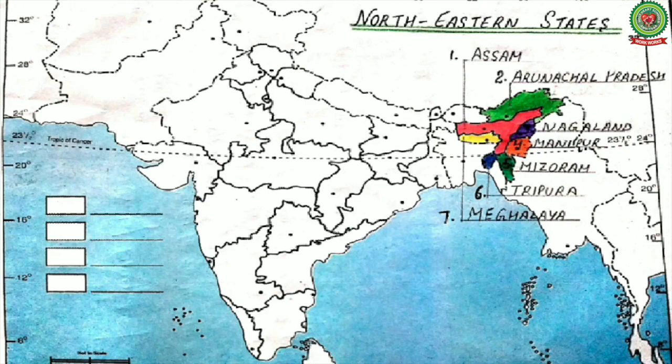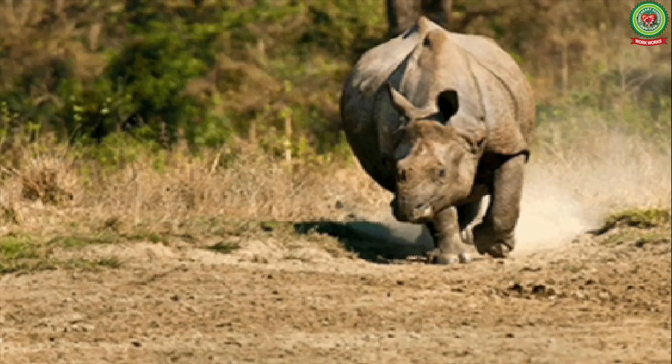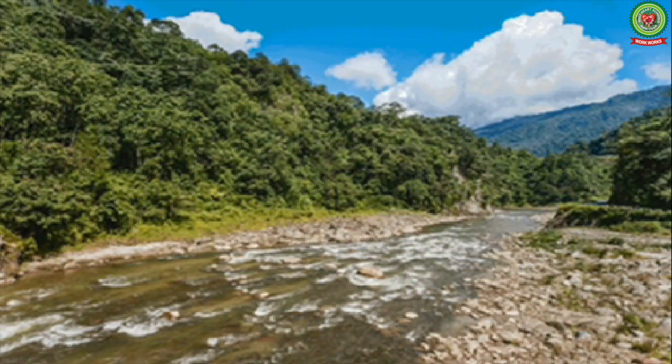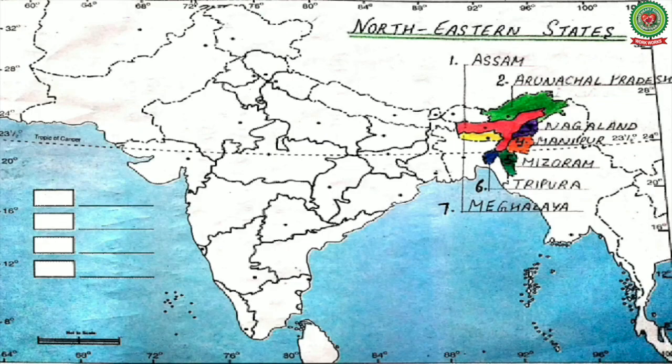Northeast India is one of the most eco-friendly areas in India and is famous for its natural beauty, diversity, people and culture. So this is a map of India where I have located the northeastern states.